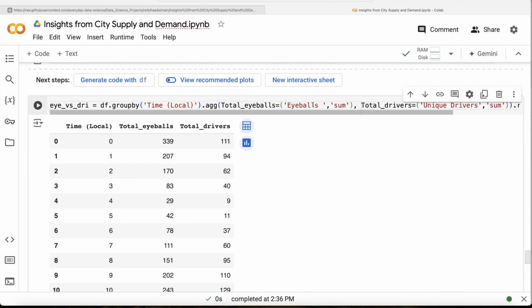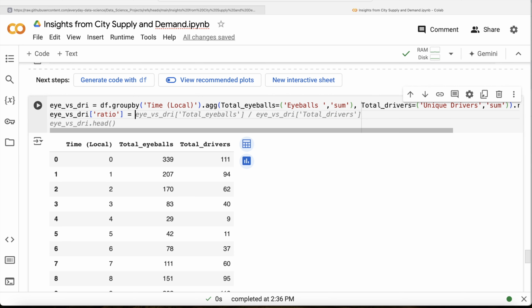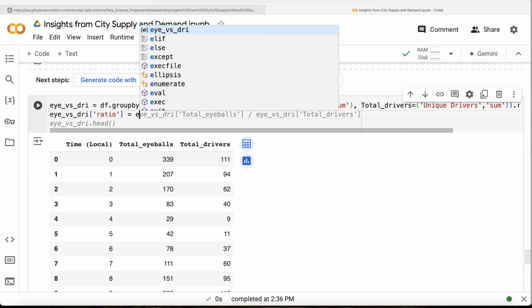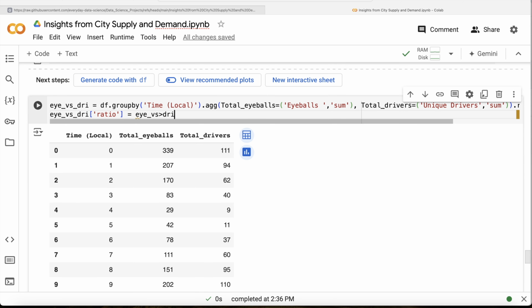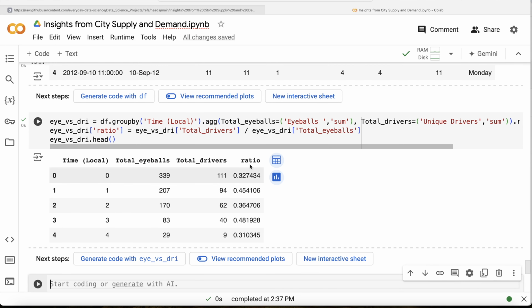And what we are basically now going to do is add a ratio column, right? So I versus drivers, and let's add a ratio column to this. Basically it is going to be total eyeballs versus total drivers, or you can do the other way around as well. So I versus driver, total drivers versus total eyeballs. And now look at this. Okay. So this is the ratio that you have. So obviously here what we did was total drivers divided by the total eyeballs, so basically supply divided by the demand.